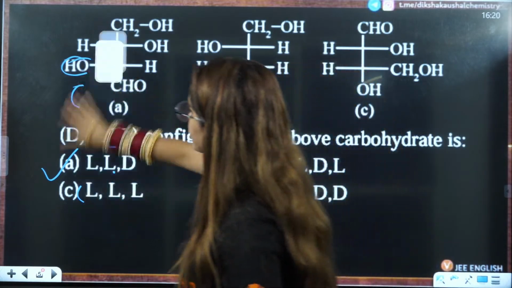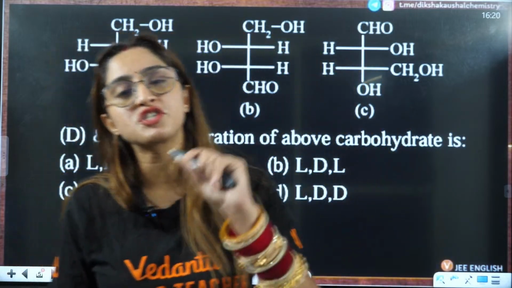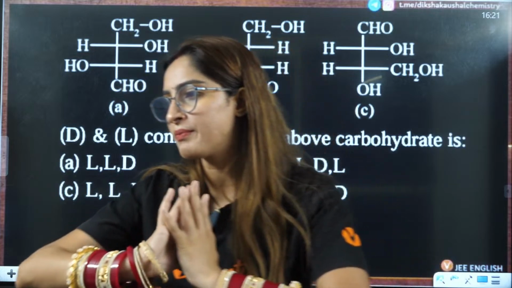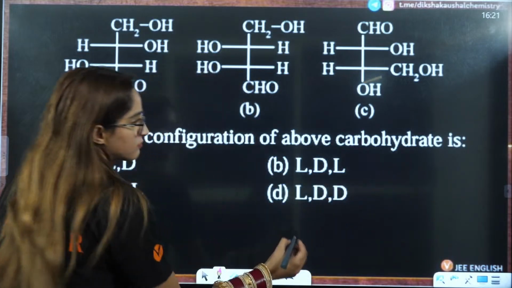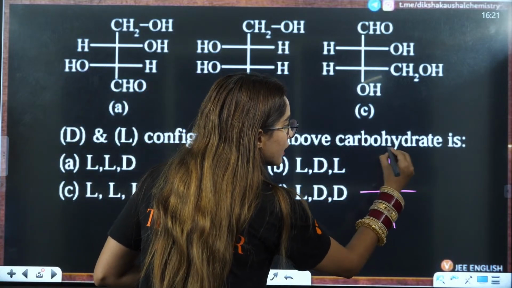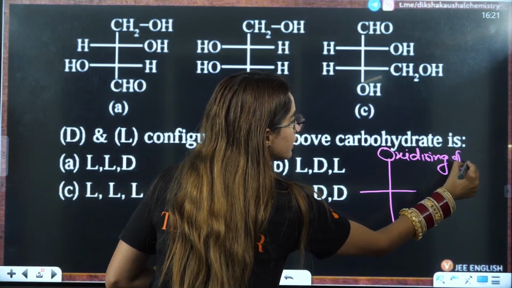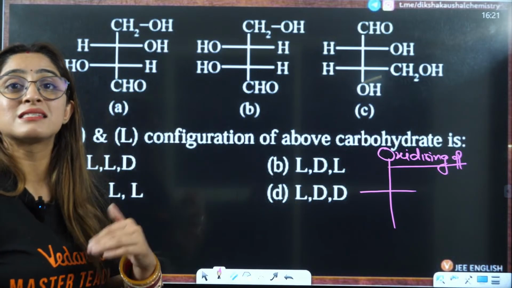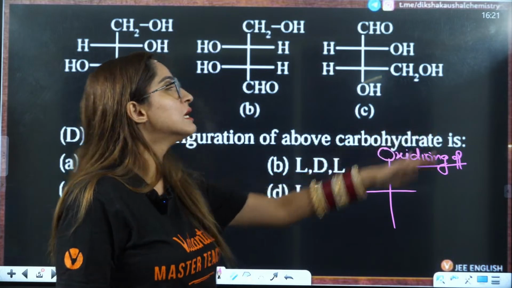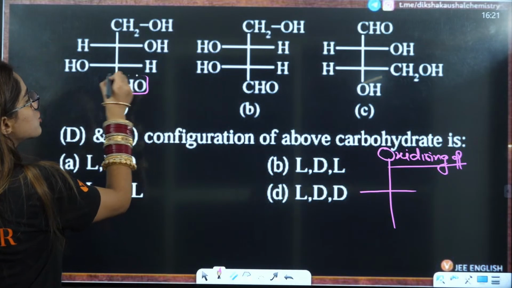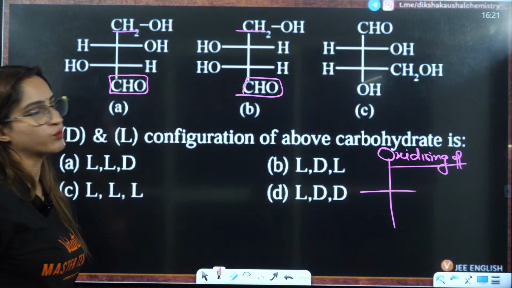Okay, so now let us see how to answer this. First, you have to see one thing: whenever we are making Fischer projections, here you should know that there should be one oxidizing group at the top. Like CHO should be here, the one which is more oxidizing. So that is why CHO should be here. Here CHO is there only.